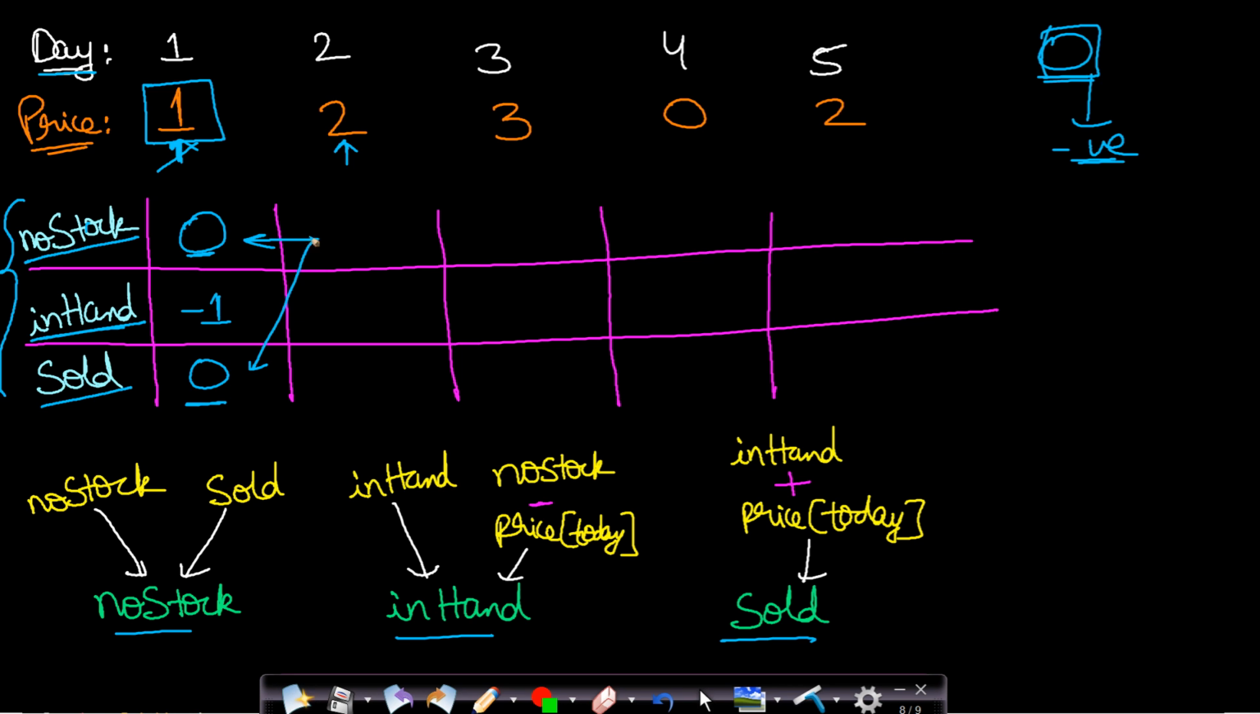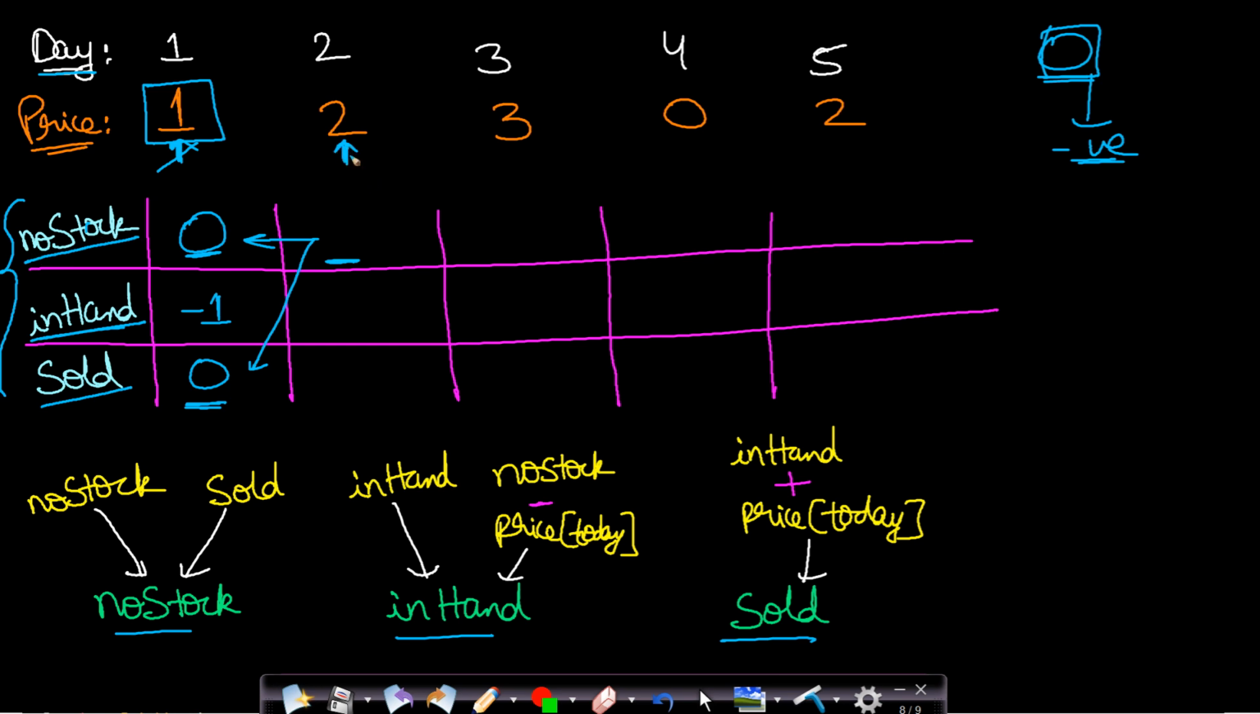That means if we had no stock on the previous day, then we can skip the previous day and we will be having no stock on the current day as well. Otherwise, if we have sold stock on the previous day, then we will be having no stock on the current day, that is, at the start of the current day. So what we are actually storing here is the maximum profit when we are having no stock on a given ith day.